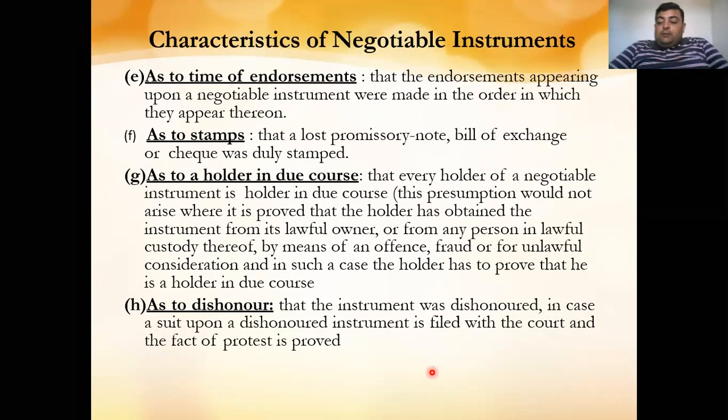Next characteristic of the negotiable instrument is as to the time of endorsement. Now what it means is that endorsements appearing upon the negotiable instrument were made in the order in which they appear thereon. That means it should be transferred within a reasonable time. It should not be transferred after the reasonable time.